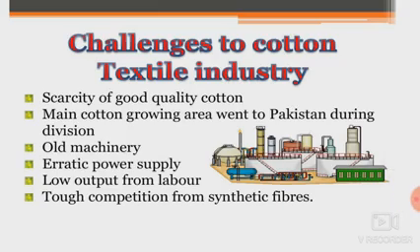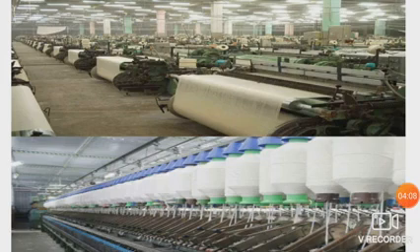Now there are certain challenges to the cotton textile industry, like scarcity of good quality cotton. The main cotton growing area went to Pakistan during the division. Old machinery, erratic power supply, low output from labor, and tough competition from synthetic fibers. These are certain challenges which the cotton textile industry is currently facing. Here is an image of the cotton textile industry. This is how the work is done.